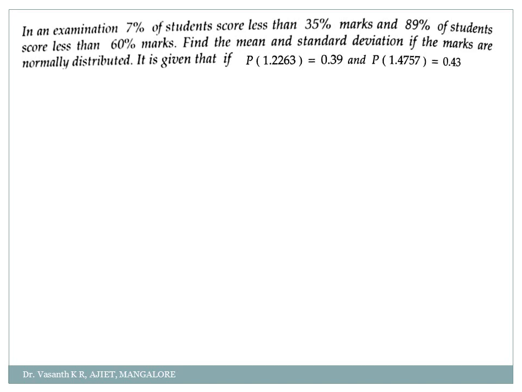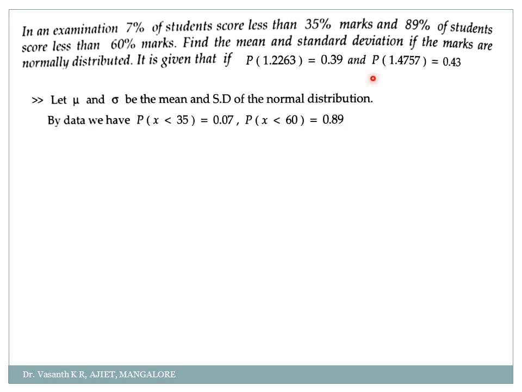So when it was 65, it is minus 1, and when it was 75, we got it as plus 1, correct? So I have to find the probability of minus 1 less than z less than plus 1, between 65 and 75. Since on the negative side as well as the positive side the value is the same, you can write it as 2 times probability of 0 less than z less than 1, or simply 2 times phi of 1.